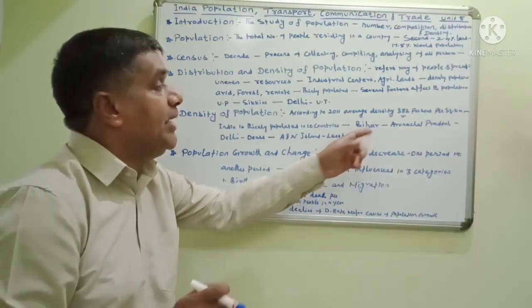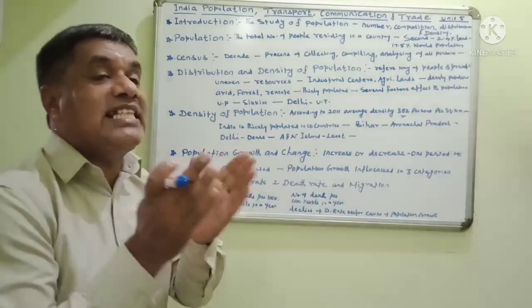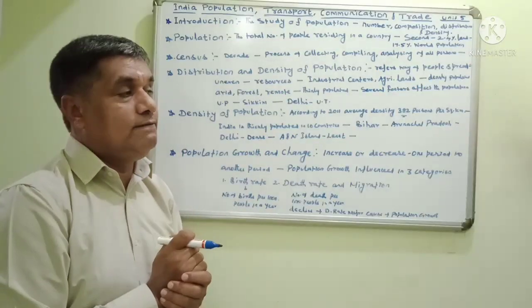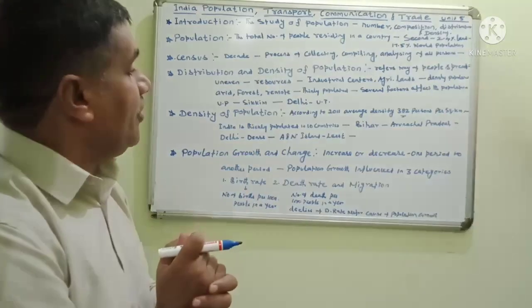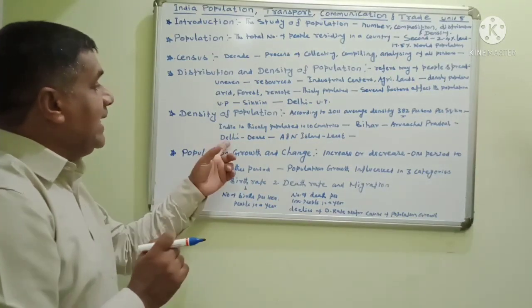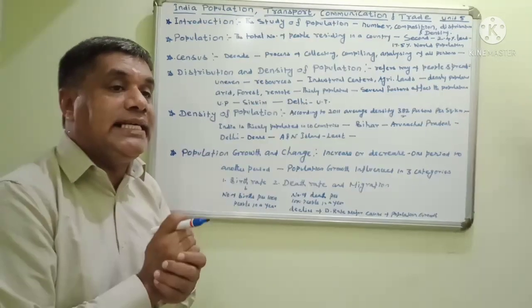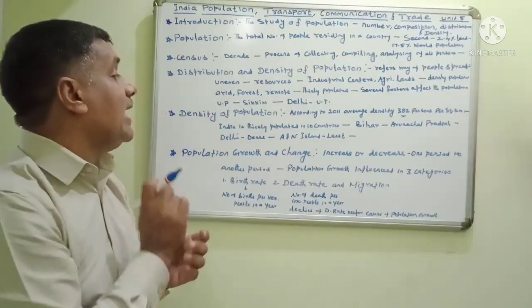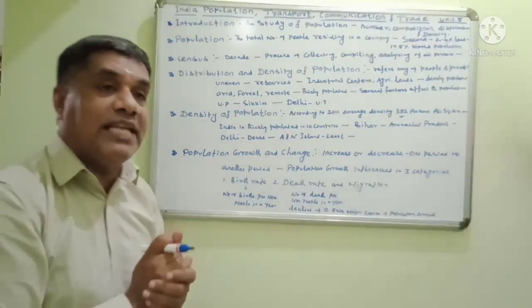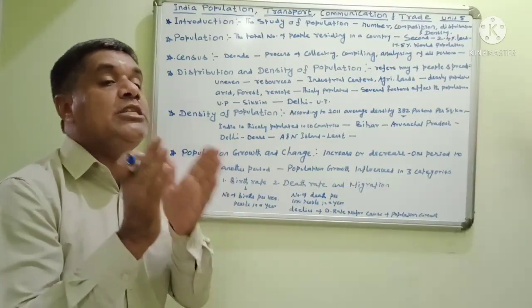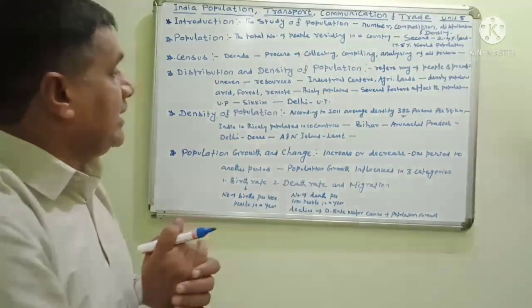And Arunachal Pradesh is the least populated state in the country. Delhi is one of the union territories, densely populated, and Andaman and Nicobar Islands is the union territory with the least population.